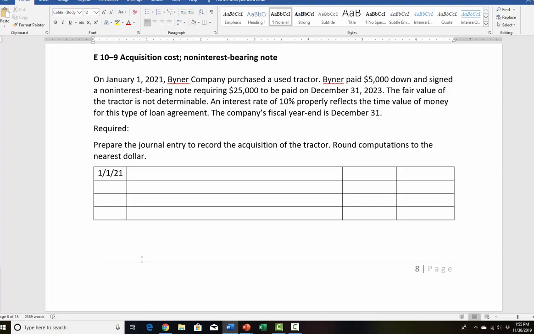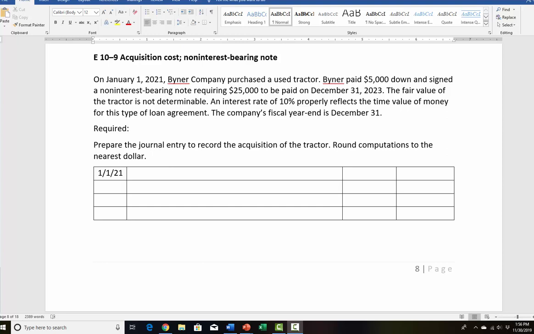Now I'm going to pause the video for a minute. I want you to try to put this together. If you're not sure what to do, put in any debits or credits that you know, and then we'll build it up together in a minute. Okay, so pause the video, see what you can do with this, and then come back when you're ready. Okay, we're back. Hopefully you have some pieces of this journal entry.